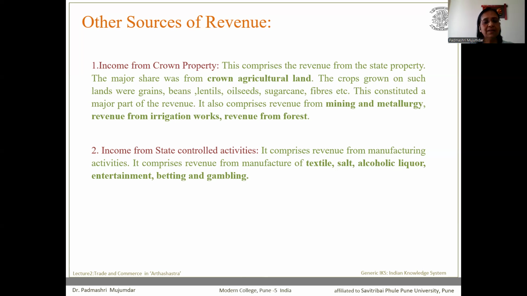The second non-tax source of revenue was income from state-controlled activities. It comprises revenue from manufacturing activities conducted by the government. This comprises revenue from manufacture of textile, salt, alcoholic liquor, entertainment, betting, and also gambling. This was a major source of revenue for the government other than the tax revenue.